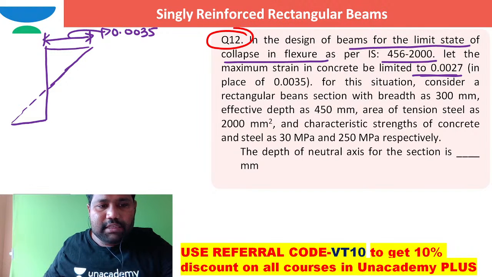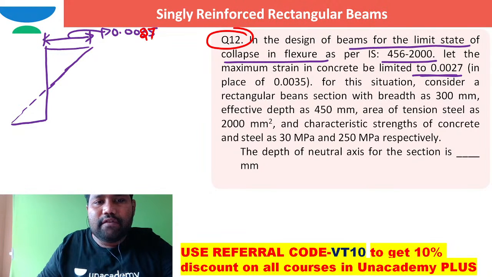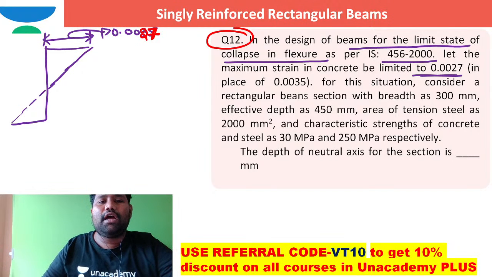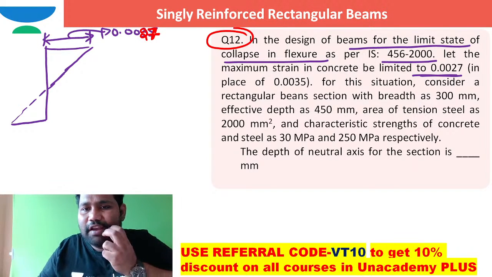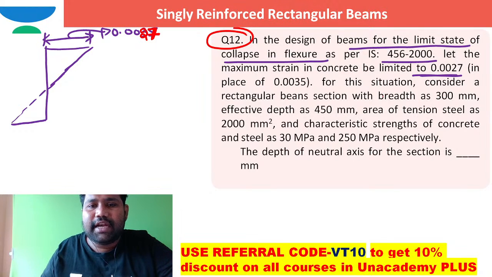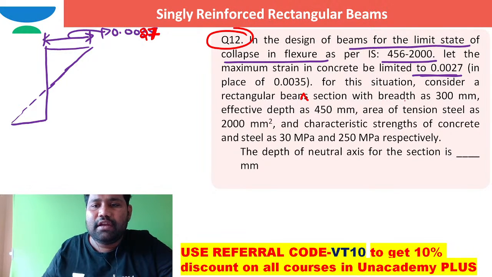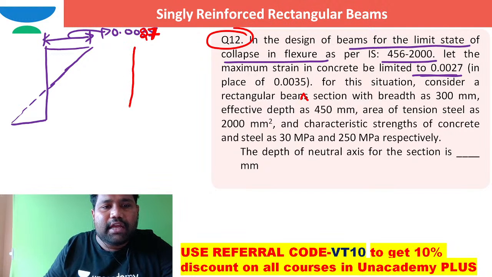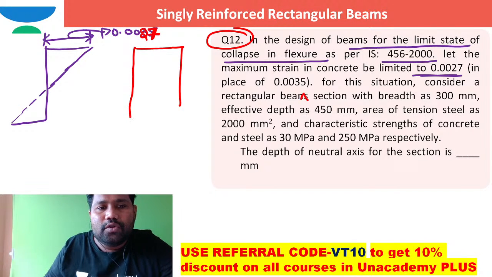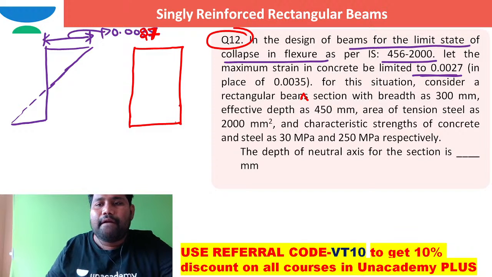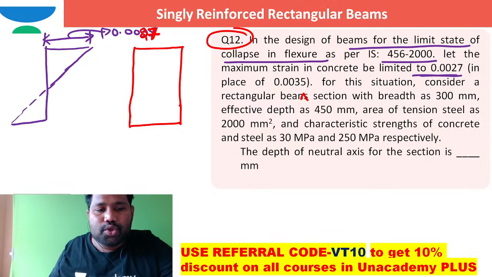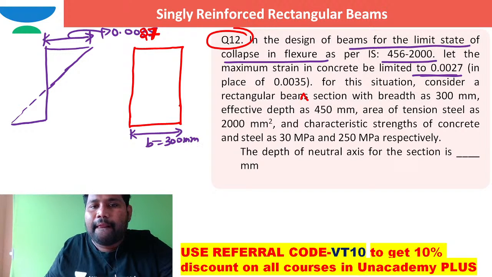Okay, cool. As per the statements, I am changing the maximum strain in compression concrete as 0.0027 instead of 0.0035. For this situation, consider a rectangular beam section. Let me take a rectangular beam section with breadth 300 millimeter, and effective depth 450 millimeter.